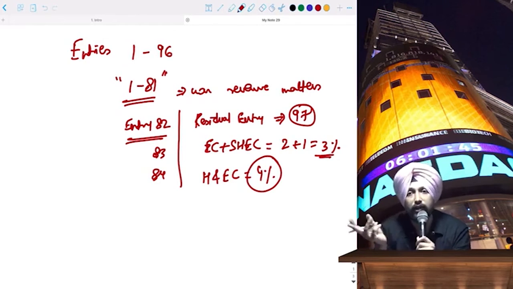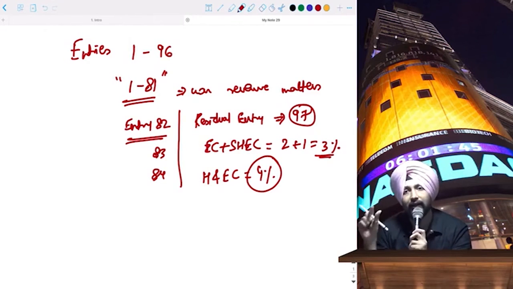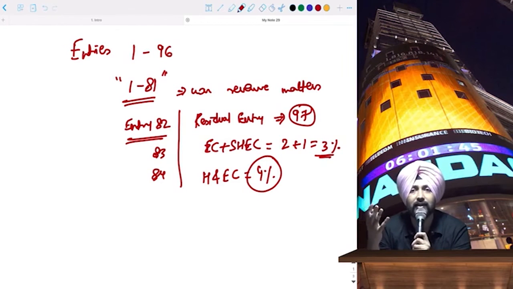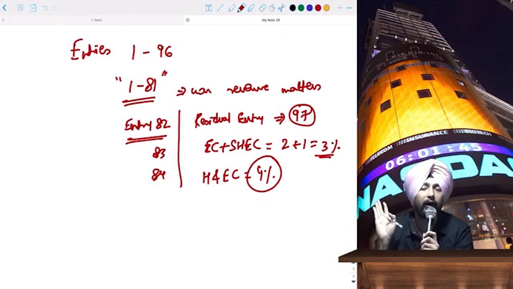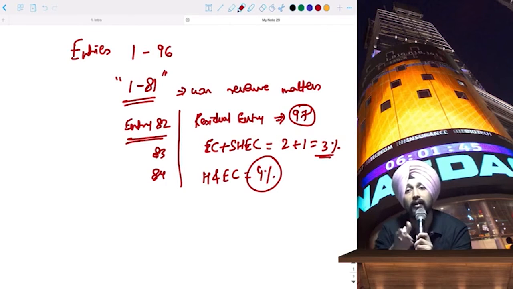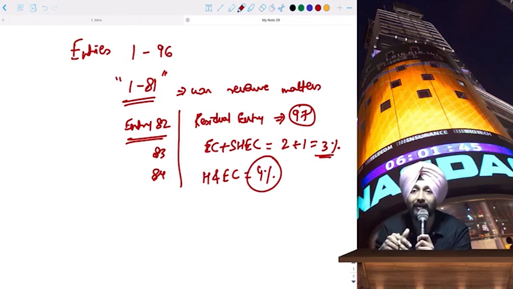So this change from 3 to 4% is not a change in the entire tax law, it is a small amendment in the tax rates, or a small tax being implemented, like education cess, CTT, STT, Krishi Kalyan cess. All these can be done through entry number 97. That is, they become part of the finance bill, and once the acceptance is given in Lok Sabha and Rajya Sabha, it will become the Finance Act and will be implemented for that particular year. Like now we have Finance Act 2019, so it will be applicable for previous year 2019-20, that is assessment year 2020-21, which is relevant basically for you.